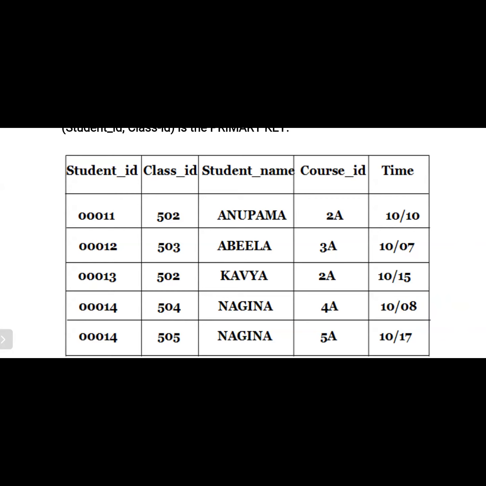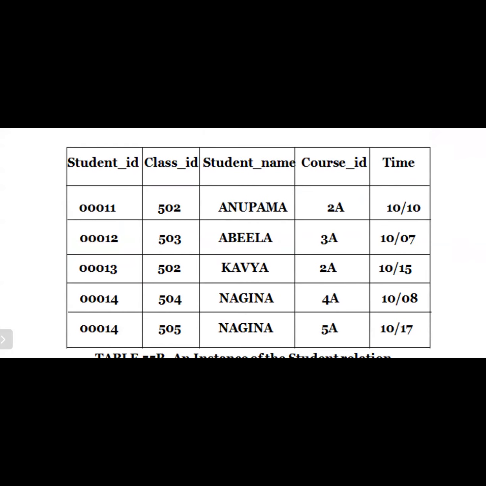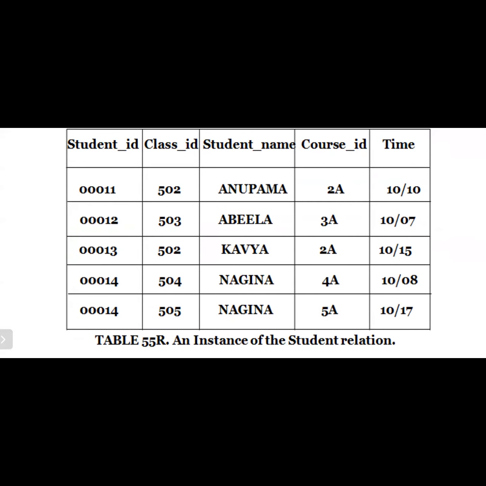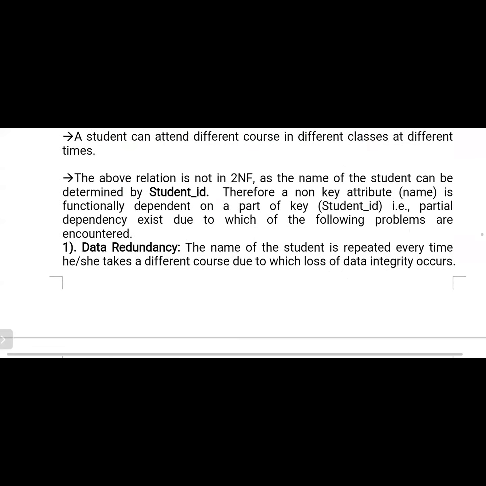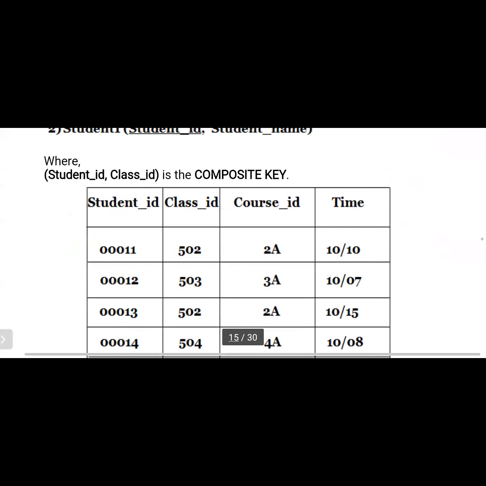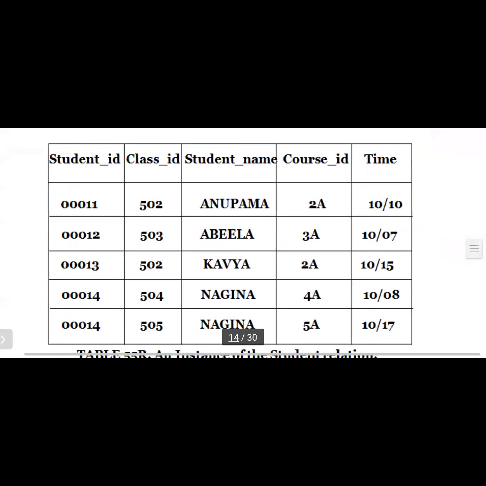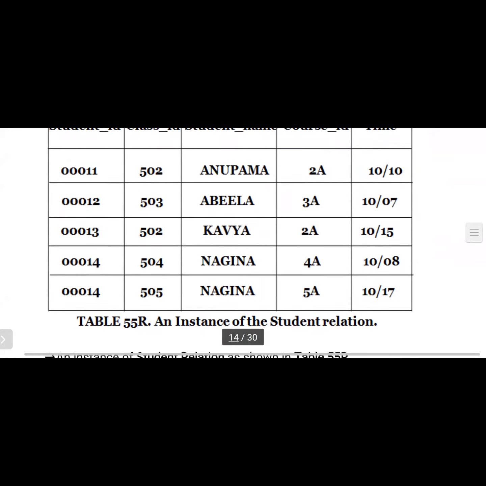In the same way, course ID we also easily get, and we easily get the time also. That means we need not use the class ID here. So here there is nothing but a partial functional dependency. Okay, so we need to eliminate these types of partial functional dependencies. Simple. Okay, then how can we divide this table into another table? Please observe this. The problem here is that we are not using the other key. Am I right or not?